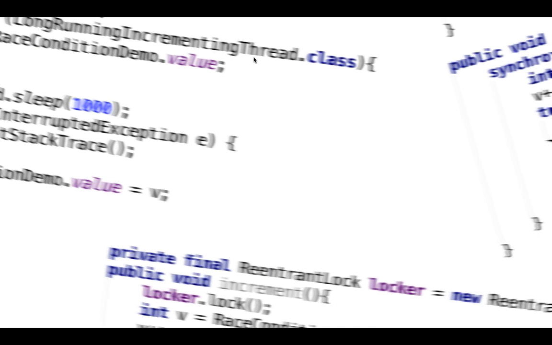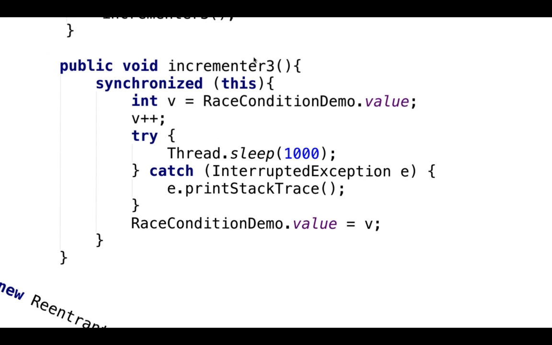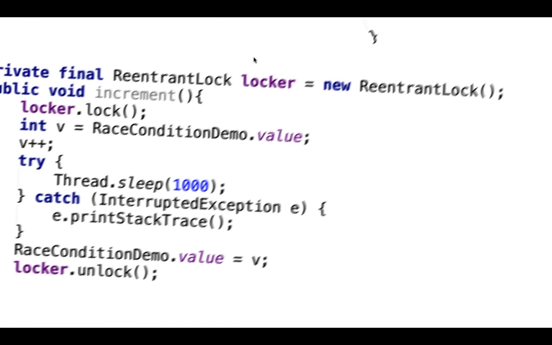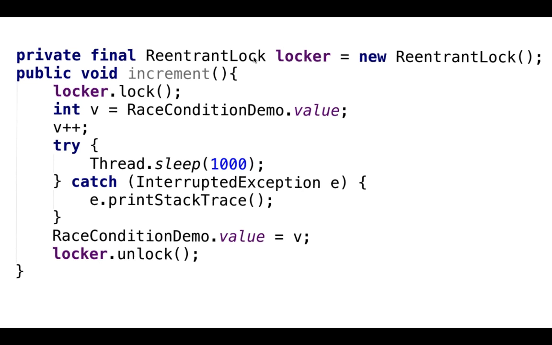Okay, so this way we will be able to have multiple methods that call the same incrementer method. And then alternatively, we can use lock classes, for example, a class called ReentrantLock, where we can create a lock object, and the same lock object can be shared between multiple threads. And what we can do is say, for example, locker.lock, and then the next subsequent lines of code will be locked for any other threads.